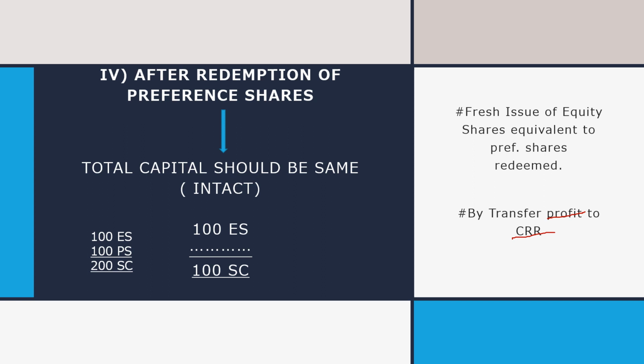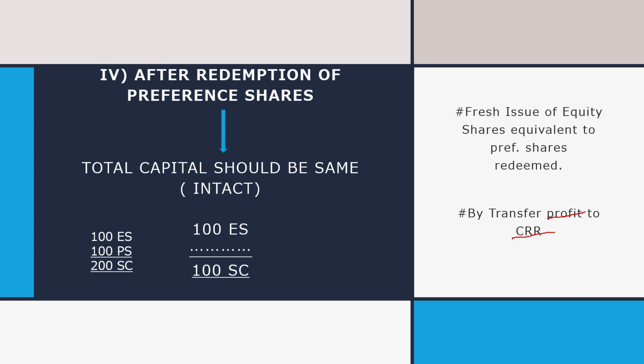The company will transfer that amount of profit to CRR. Now what is CRR? CRR stands for capital redemption reserve, which will ultimately be converted into share capital by issue of bonus shares. This capital redemption reserve is used to issue bonus shares.